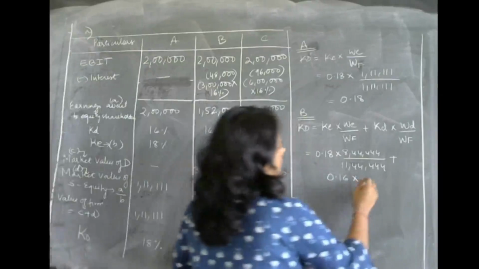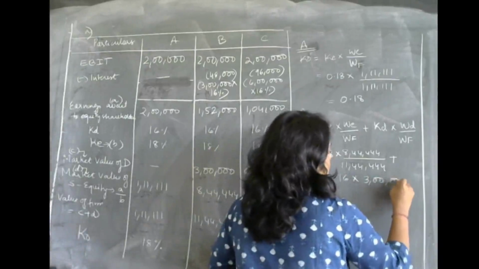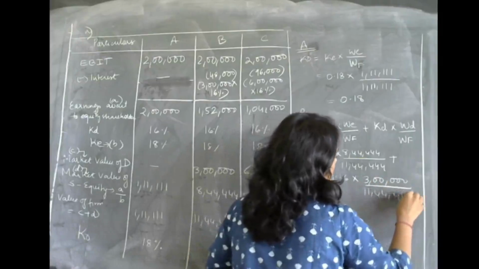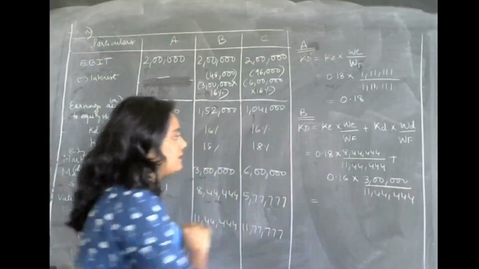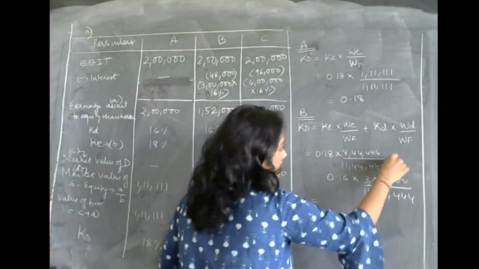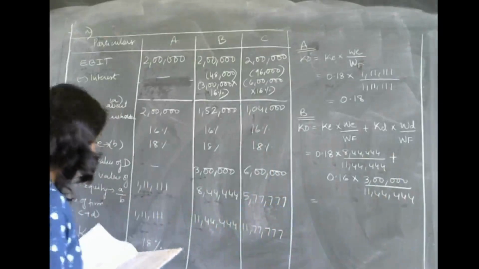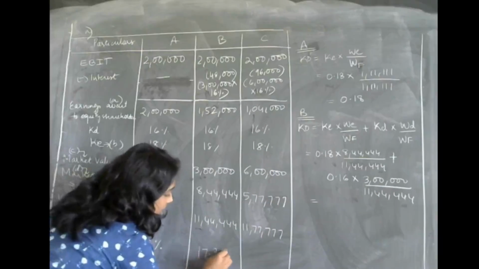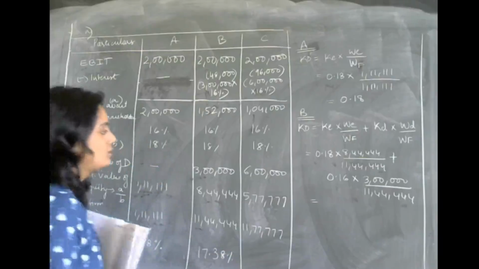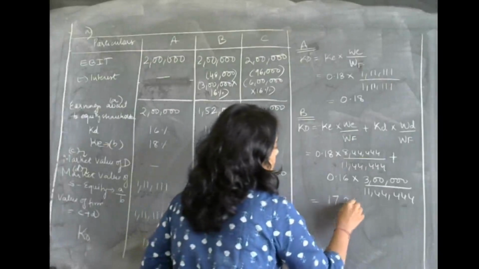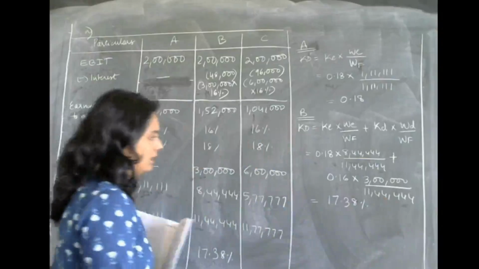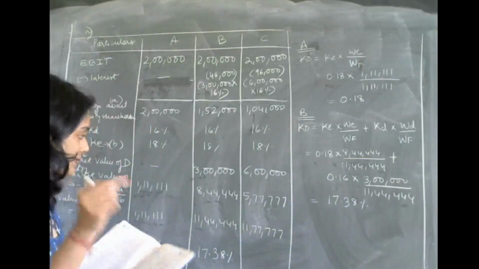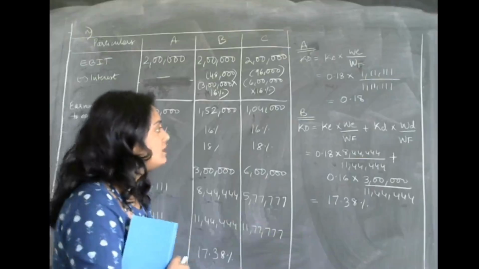In B case, it is 3 lakhs, divided by the total value of the firm, 11,44,444. Solve this. This plus this, you will get your KO as 17.38%.